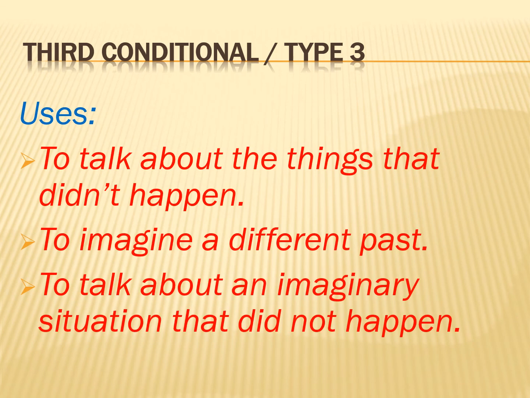We use the third conditional to talk about things that didn't happen, to imagine a different past, and to talk about an imaginary situation that did not happen. Remember that we use past perfect tense in the subordinate clause and would plus have plus past participle form of the verb in the main clause.